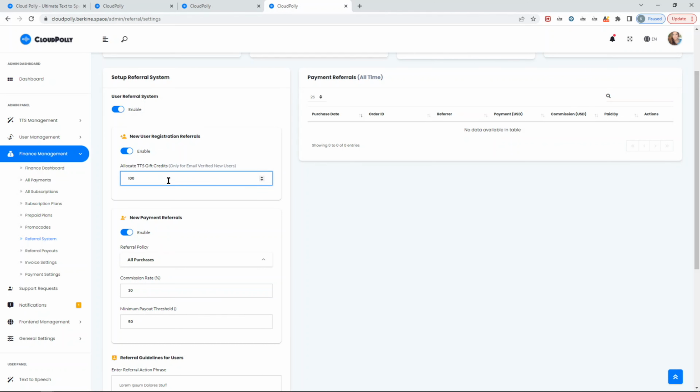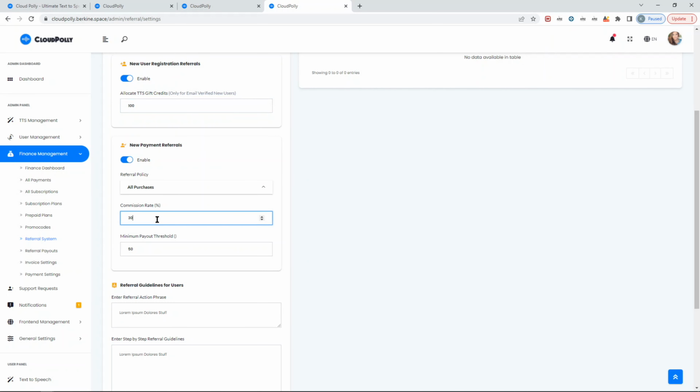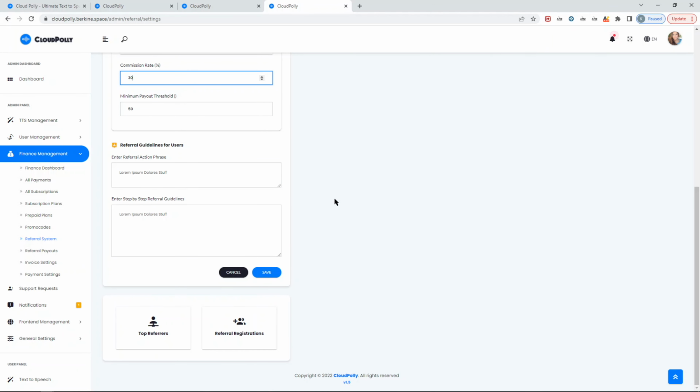So that's where you set how many gift credits you want to give to each individual that referred someone else, as a gift credit. And you can also put in a commission rate, in terms of what percentage of the user's payment you want to return as a reward, and some instructions on how to set it.